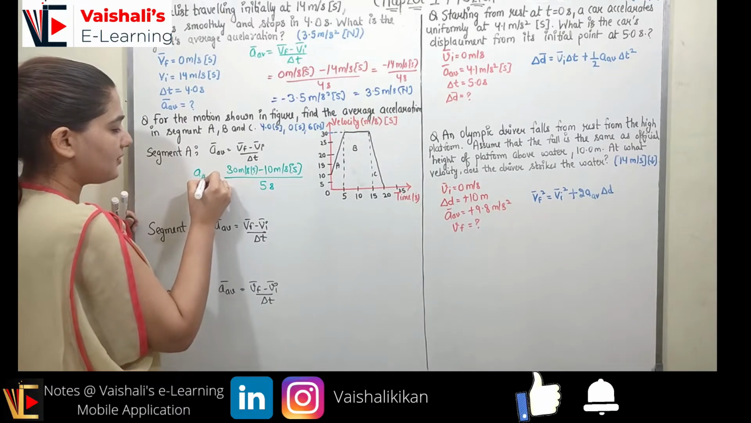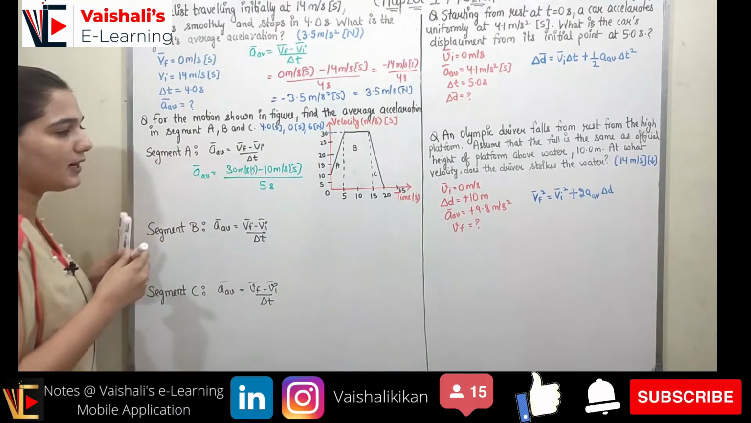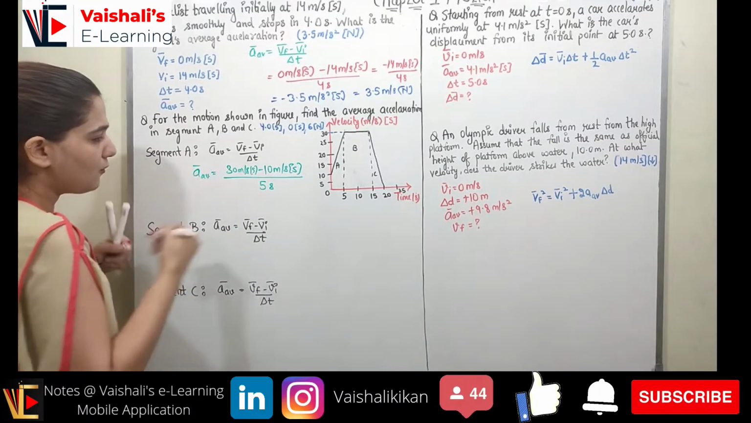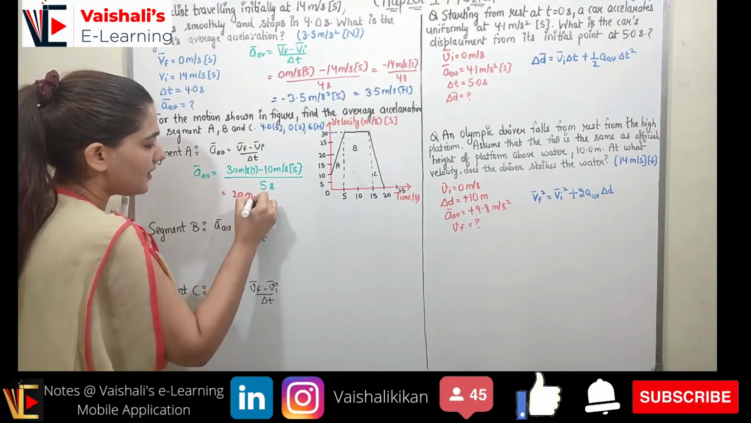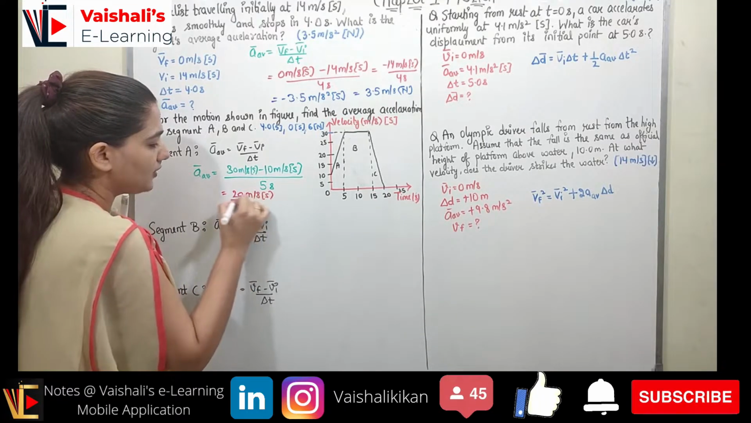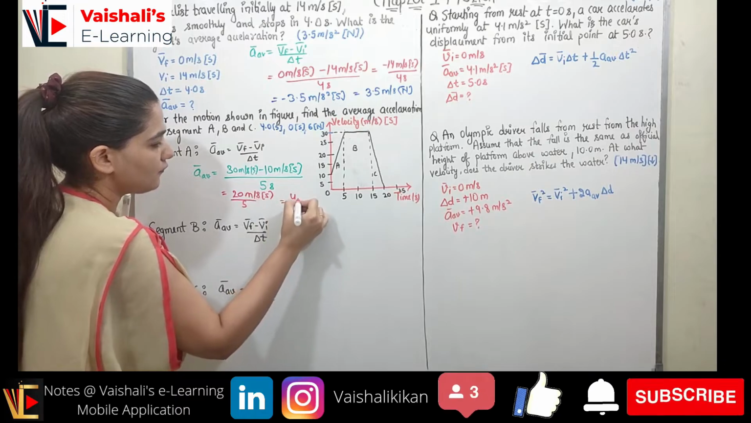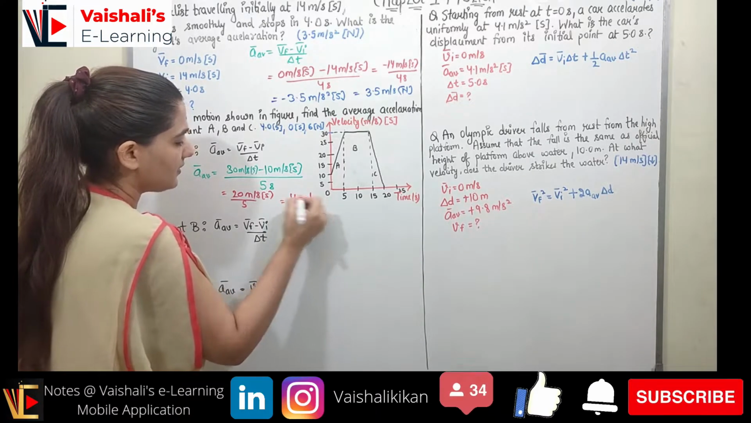So the average acceleration will be equal to 30 minus 10 upon 5, which will be equal to 20 meter per second in south divided by 5, which is equal to 4 meter per second square.